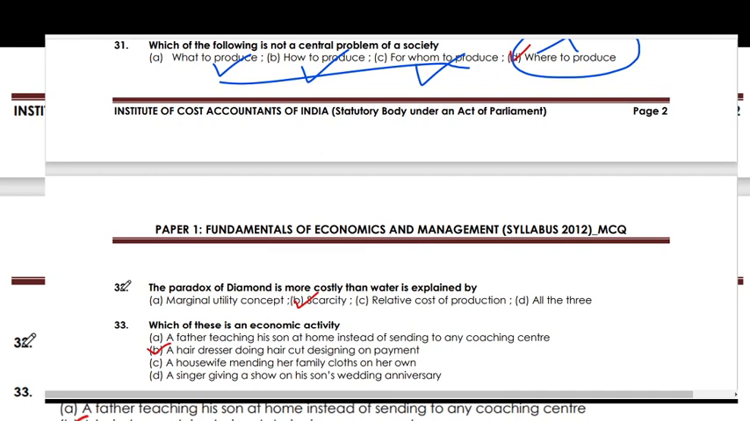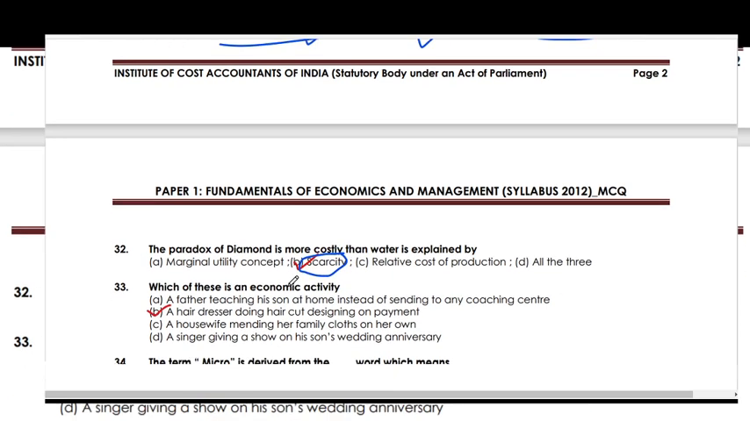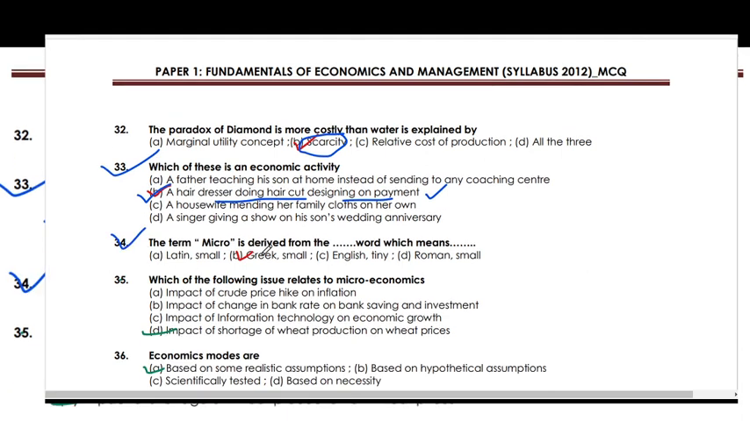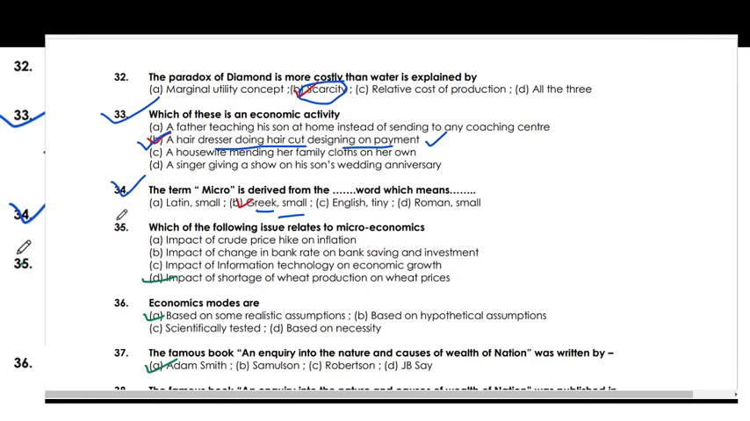The paradox of diamonds being more costly than water is explained by scarcity. Which of the following is an economic activity? A hairdresser giving a haircut on payment. This is an economic activity. The term micro is derived from a Greek word which means small. Which of the following issues is related to microeconomics? The impact of shortage of wheat on wheat prices is the issue related to microeconomics.